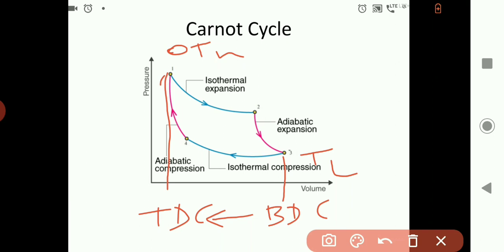Then again we are doing the heat addition and heat rejection at constant temperature, and this heat addition and heat rejection will occur quasi-statically, and this is also not possible in practice. Quasi-static heat addition or heat rejection at constant temperature is not possible in practice. So these are the limitations of the Carnot cycle. So engineer Otto, he has replaced some